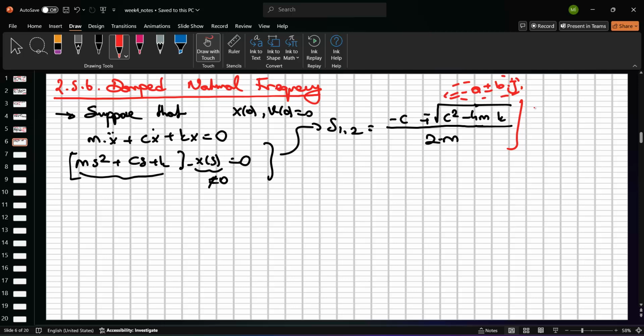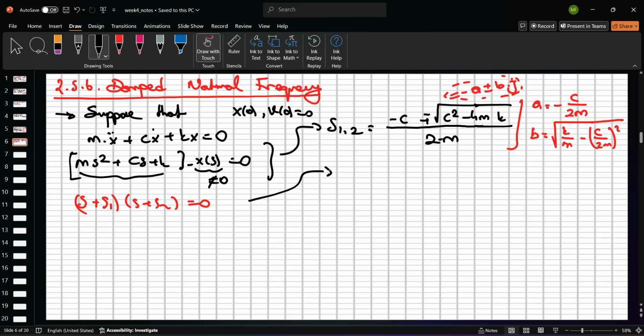And so, in this case, A is equal to minus c over 2m. And B is equal to, if we reorganize this equation, the square root of k divided by m minus (c over 2m) square, okay? We can rewrite this equation based on these A and B parameters, okay? So, this equation is (s plus s1)(s plus s2), okay? And equals 0.